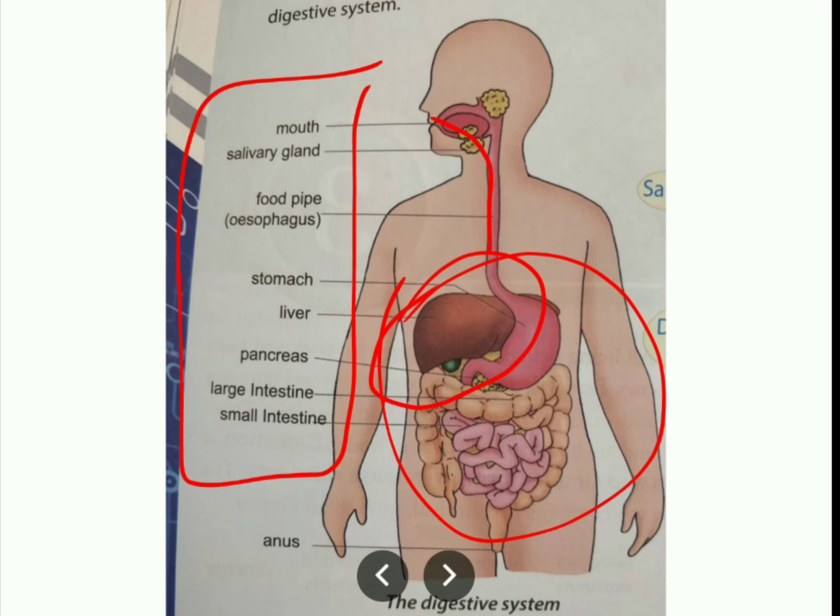In this picture itself, we have the liver and pancreas. They are not parts of the digestive tract, but what they do is help in digestion by releasing a lot of digestive juices into the small intestine. We have the intestines. Here, see, these are all the parts. I will explain the parts for you. Nothing to worry. The liver and pancreas don't come under the digestive tract parts.